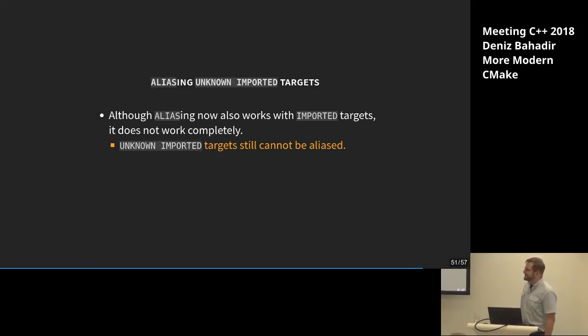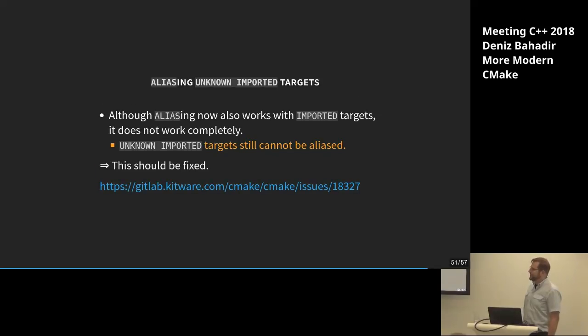And as far as I know, they already have a fix for it, or maybe not. At least there's an issue. That is good. So if you want to get this fixed, you can do that. That's perfect.